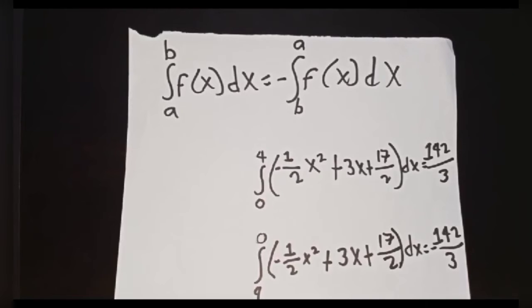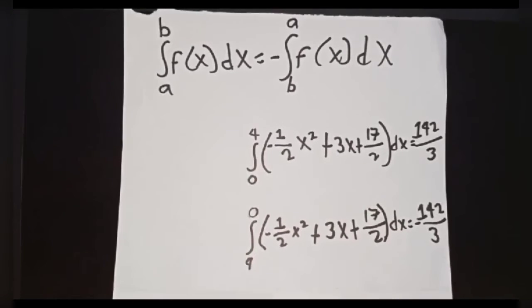Next, we have the integral of f of x from a to b equals the opposite of the integral of f of x from b to a. We've changed the limits of integration: here we're integrating from a to b, and here from b to a. So if we change the order of integration, it will change the sign of the definite integral.